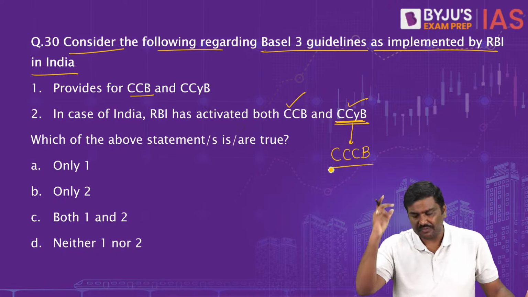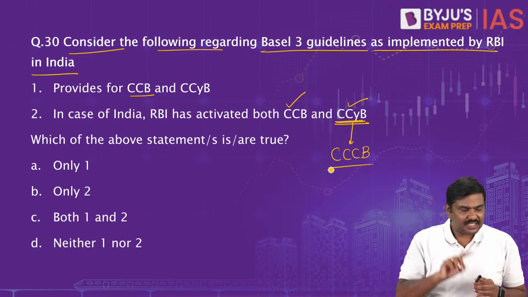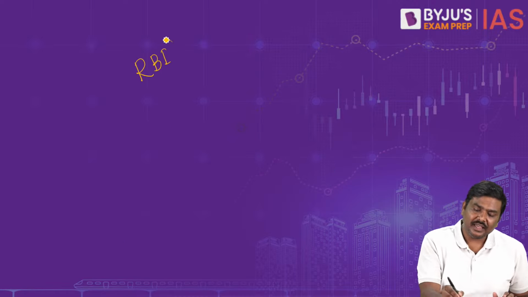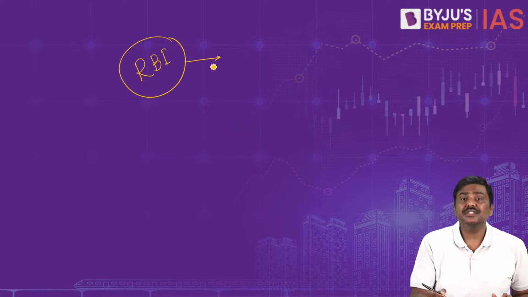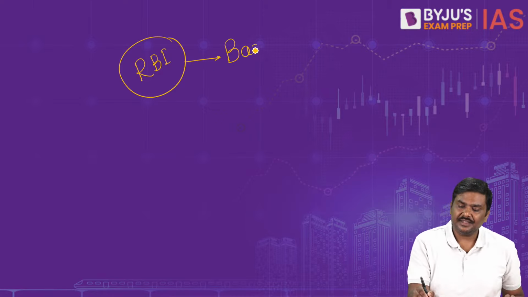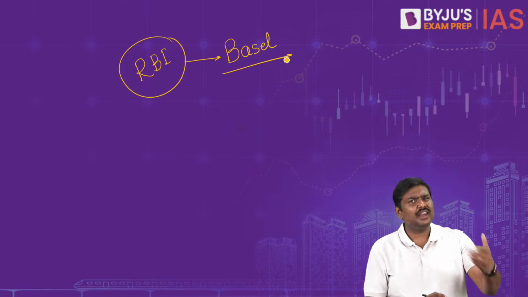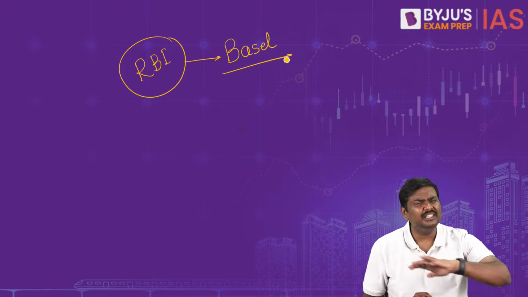Counter-Cyclical Capital Buffer. Now, what is the basic idea? In case of India, please remember this. Reserve Bank of India, RBI, is the authority which has the role in the implementation of Basel guidelines. Point number 1. Basel guidelines. And Basel guidelines very recently have been in the newspaper multiple times.